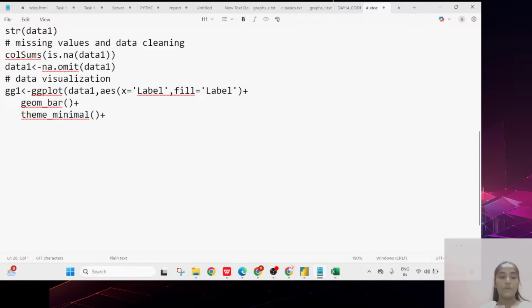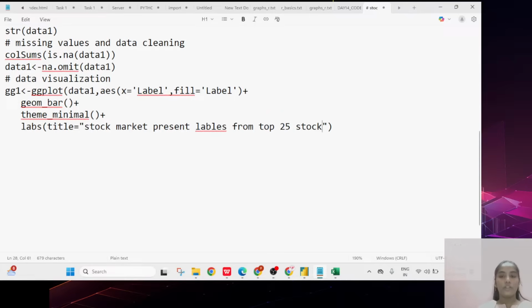Then later you have to go through with the labs keyword, and that particular labs keyword you have to give here with the name of the first title, title is equal to, so here I want to give the title name as stock market present labels from top 25 stocks.